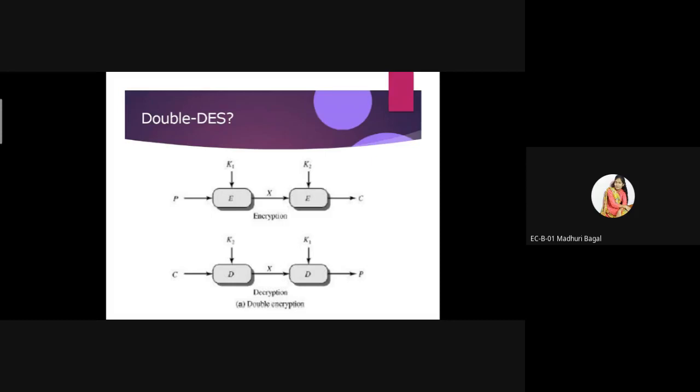After that we apply the key K2 and again perform the encryption operation. So on a single plain text we perform two encryption operations. That's why it is called double DES. By using these two keys we convert the plain text into the ciphertext.